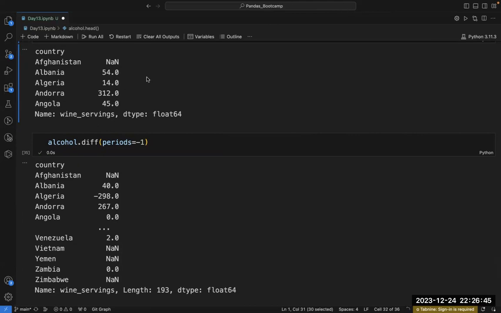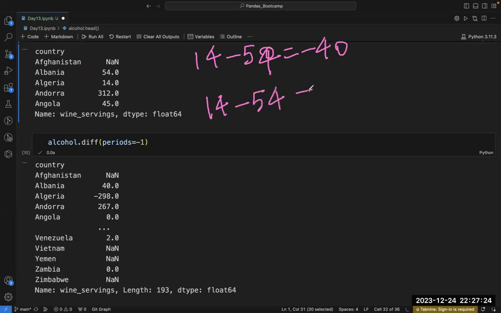If I write period is equal to -1, so earlier what was happening? It was calculating the difference of, let's say, 14 minus 54, so I was getting -40. Now it is calculating the opposite of it. Now that I have changed the period to -1, this gets reversed.